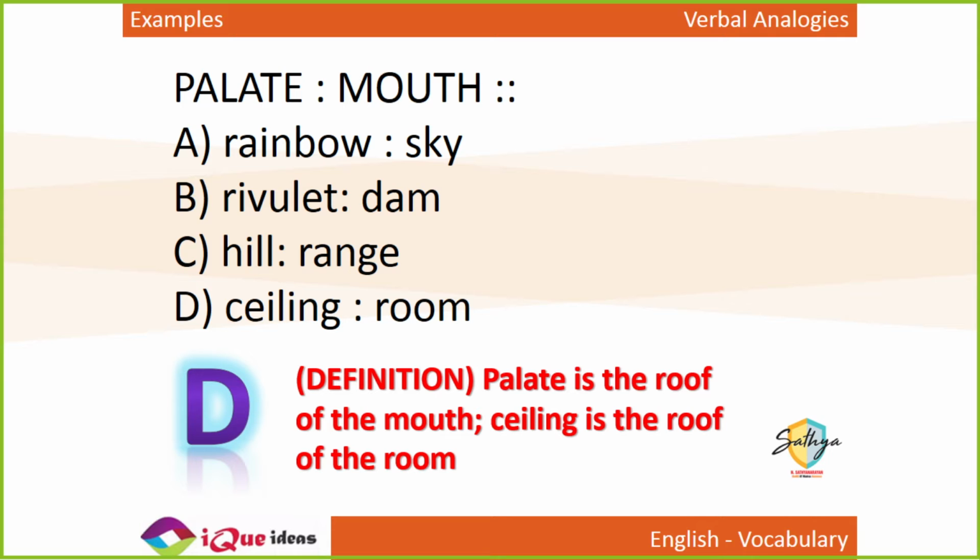So as you can see, not only is it important to understand how the words are related, but to be able to do that, first, you need to understand the meaning of the words. So, vocabulary is very, very important in solving questions of analogies.